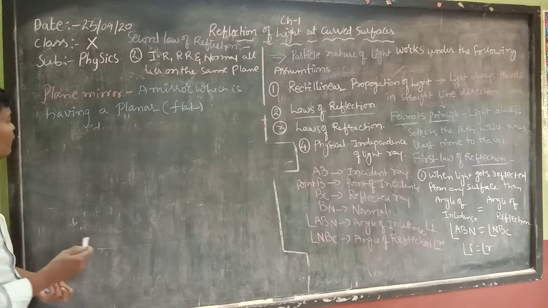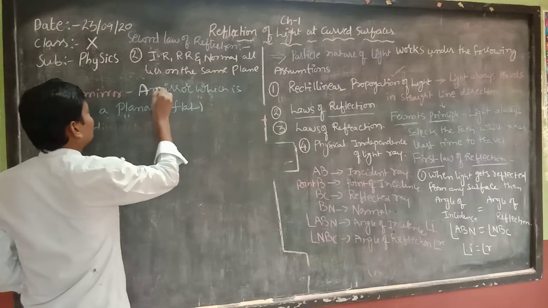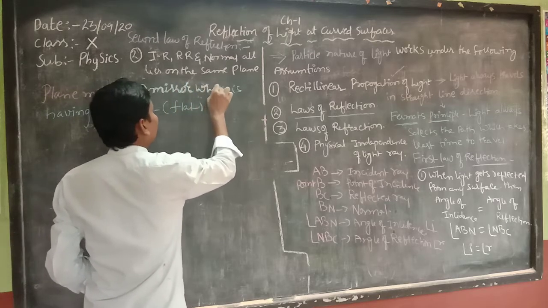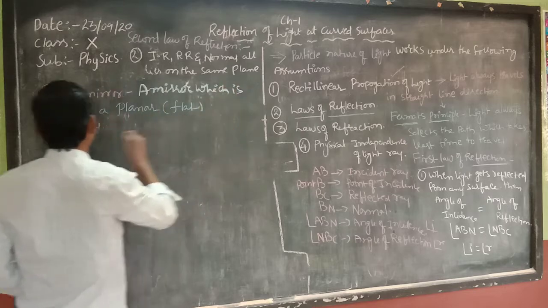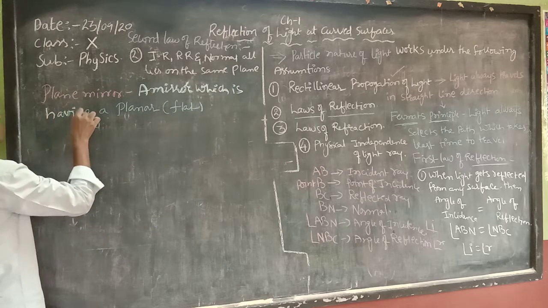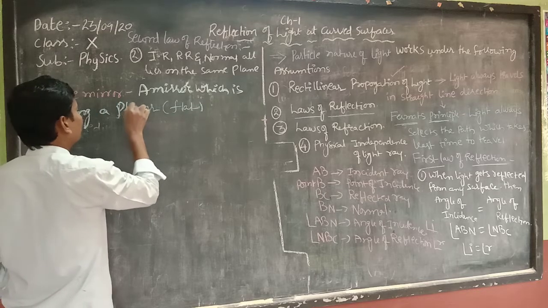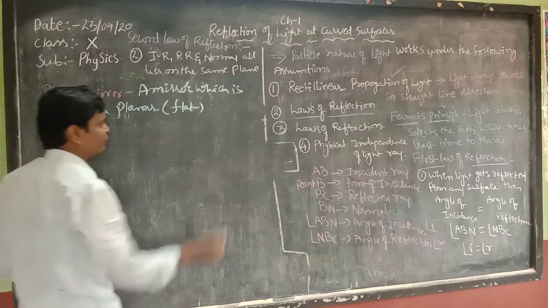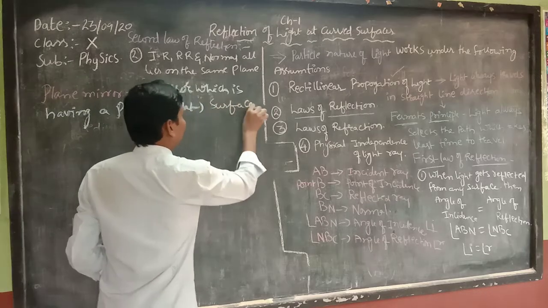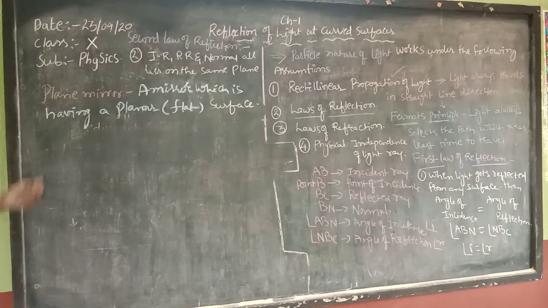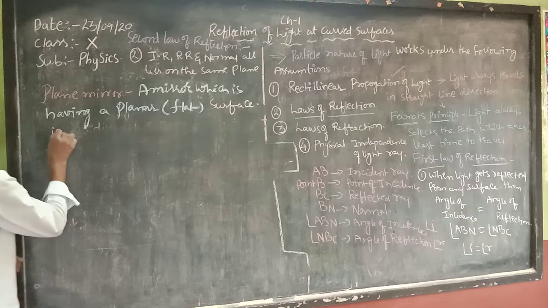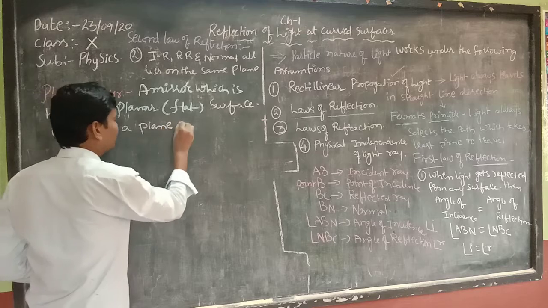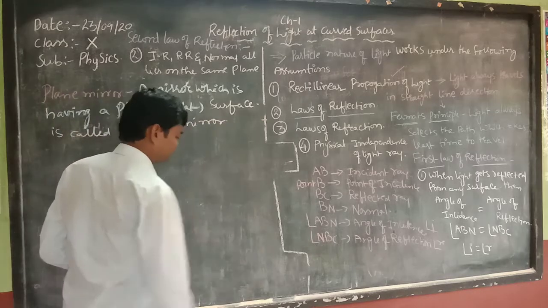A mirror which has a planar surface, and planar is nothing but a flat surface. A mirror which has a planar or flat surface is called a plane mirror.